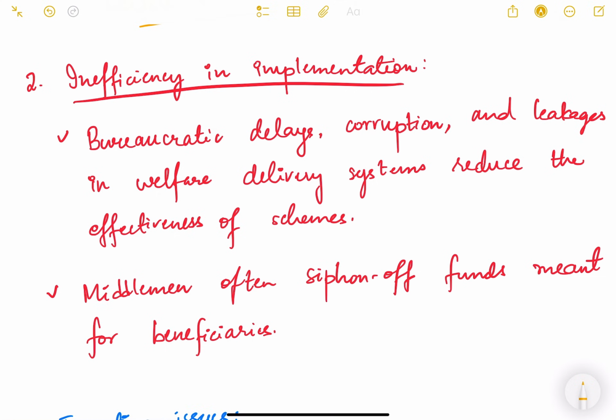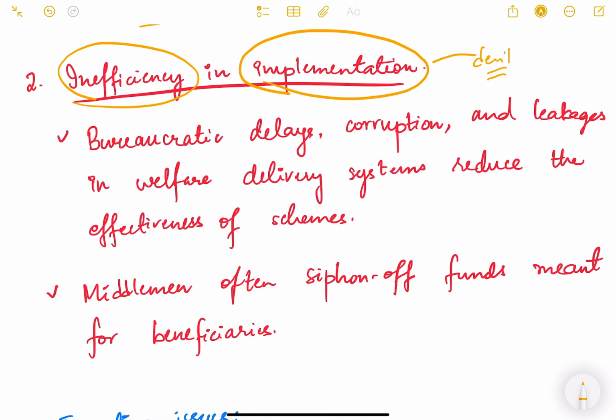Then the next one is inefficiency in implementation. I have been repeatedly telling you that we have a lot of good schemes in our country, but the devil lies in the implementation. This is the biggest problem because on-ground implementation is difficult and has a lot of issues. One of them is bureaucratic delays.